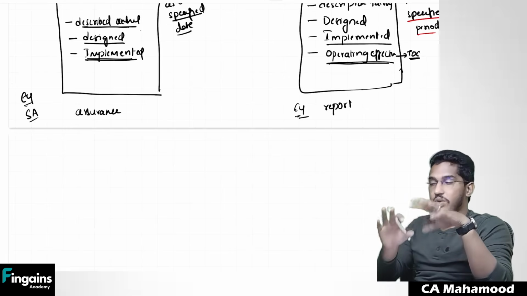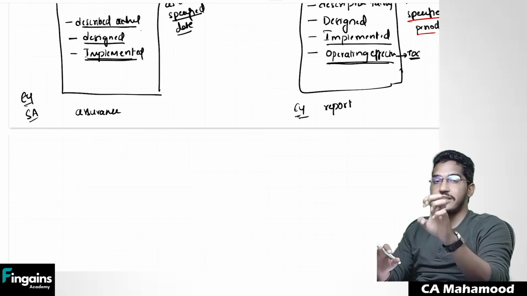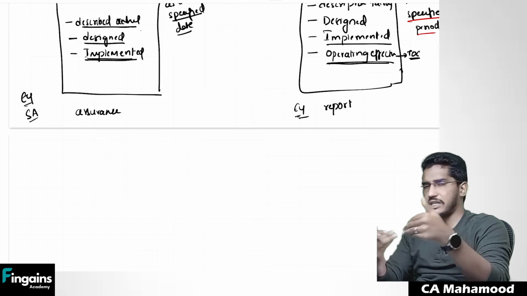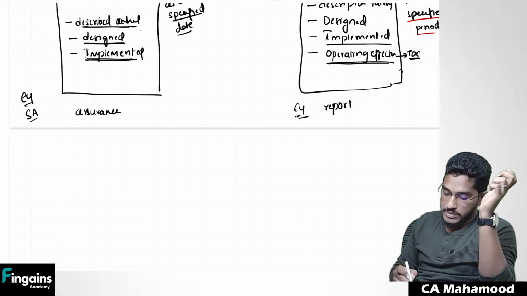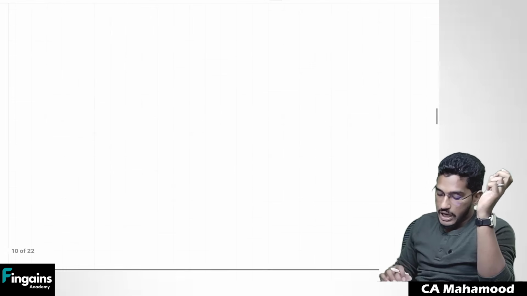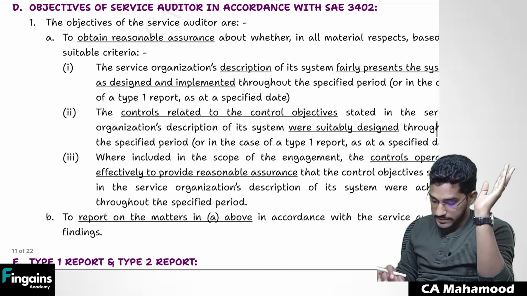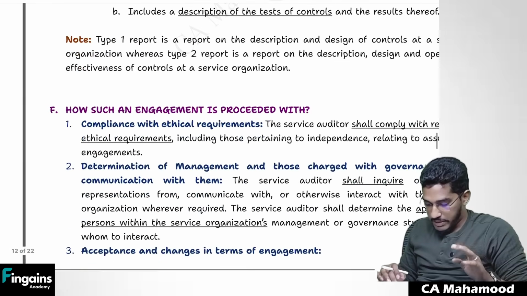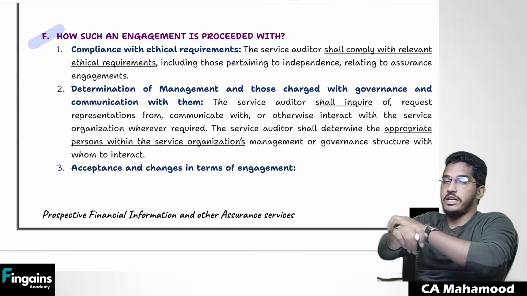So if you are a practicing chartered accountant and a service organization comes to you and asks you to do this engagement, to verify their internal controls in that service organization and give an assurance report, either type 1 or type 2, how you are supposed to perform that engagement, all that guidance has been given here. So let us have a look at how to perform that engagement. Next one. So all this we have already covered, type 1, type 2, everything I have explained in a proper manner. So now let us try to understand how you are supposed to do that engagement. We'll come to the main point.